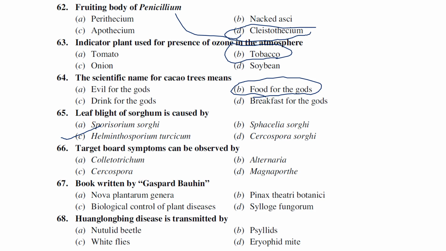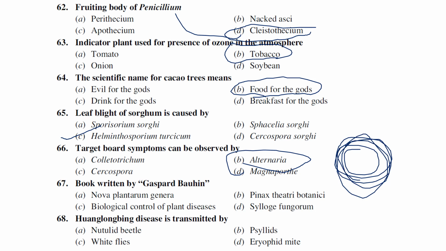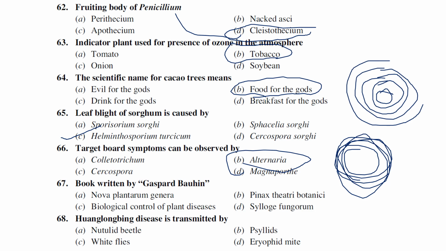Curvularia, Alternaria, Cercospora. In Alternaria only we can see concentric rings or target board symptom. Actually in target board it will be like this, right? So this we can also call concentric rings. Target board symptoms are the special characteristic feature of Alternaria, and these target board symptoms are also known as concentric rings. Another specialty of the Alternaria spore is that it produces both vertical and horizontal septations.